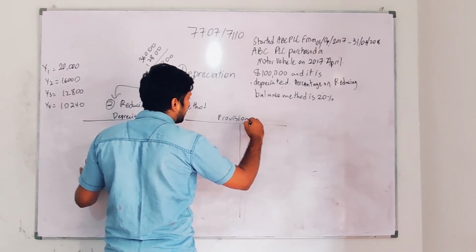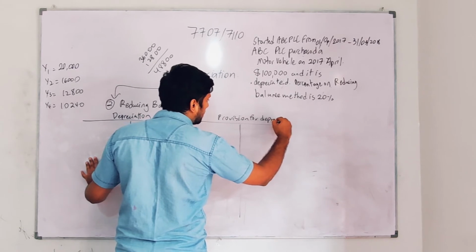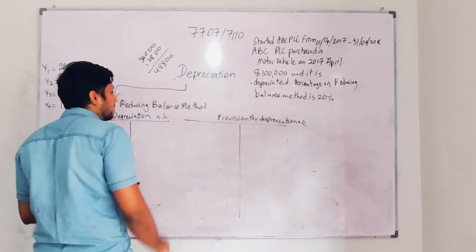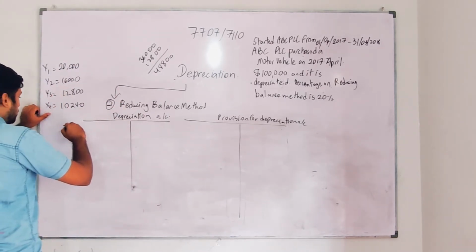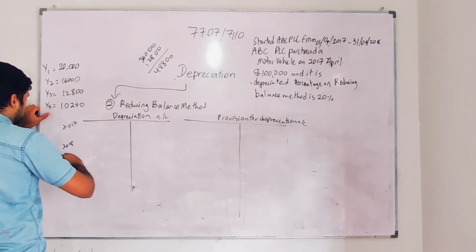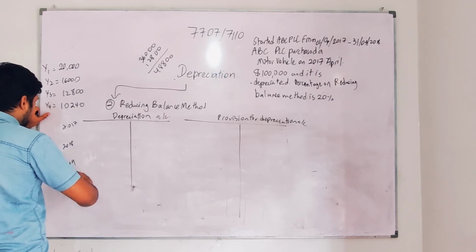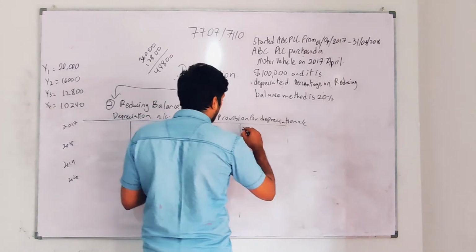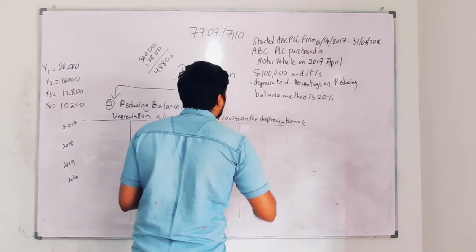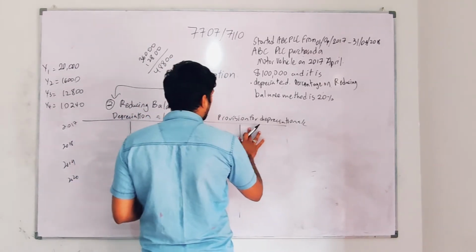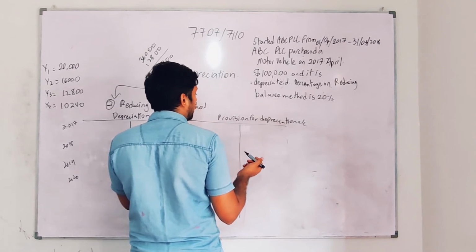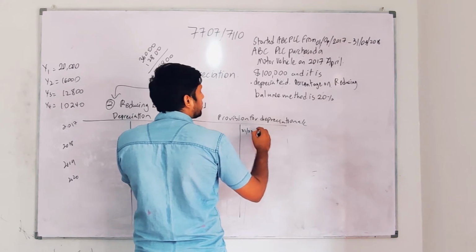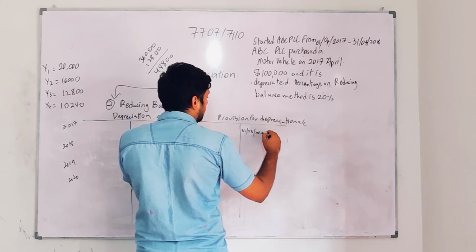As I said, provision for depreciation has another name: accumulated depreciation. So you should always write the account. Now for 2017, 2018, 2019, we do the same way as the previous adjustment. I start again with 2017. I'm not writing the date, but it's better if you write the date. You don't have any particular year, so actually you are getting this depreciation on 31st 3 2017.